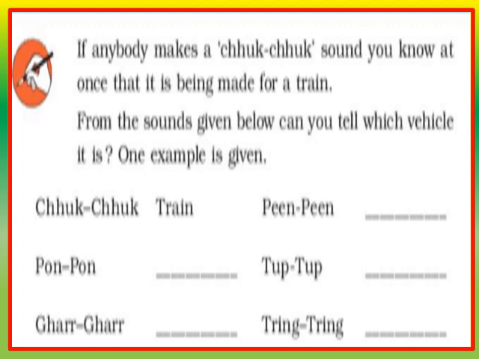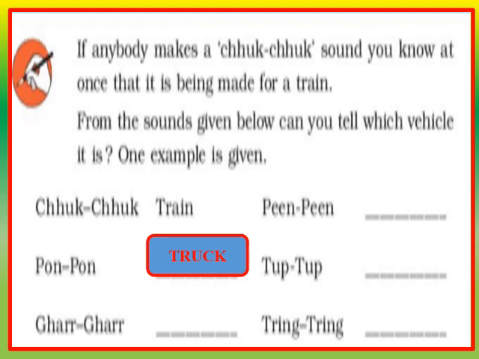Now let us see the second one. Pom pom pom. Children, which vehicle makes this type of sound? Yes, you are correct. A truck makes this type of sound. Now let us see the next one. Grrr, grrr, grrr.